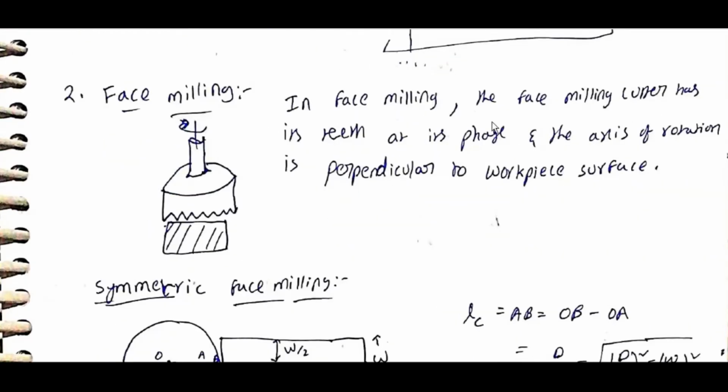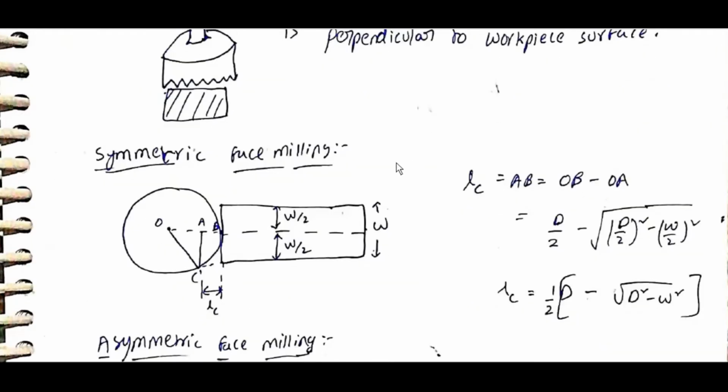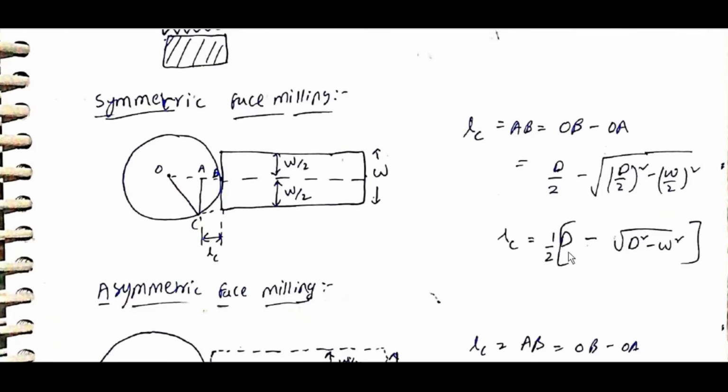Face milling. In face milling, the milling cutter has its teeth at its face, and the axis of rotation is perpendicular to the workpiece surface. Symmetrical face milling: LC is equal to AB is equal to OB minus OA, which is D by 2 minus root of (D by 2) whole square minus (W by 2) whole square. LC is equal to half into (capital D minus root of capital D square minus W square).